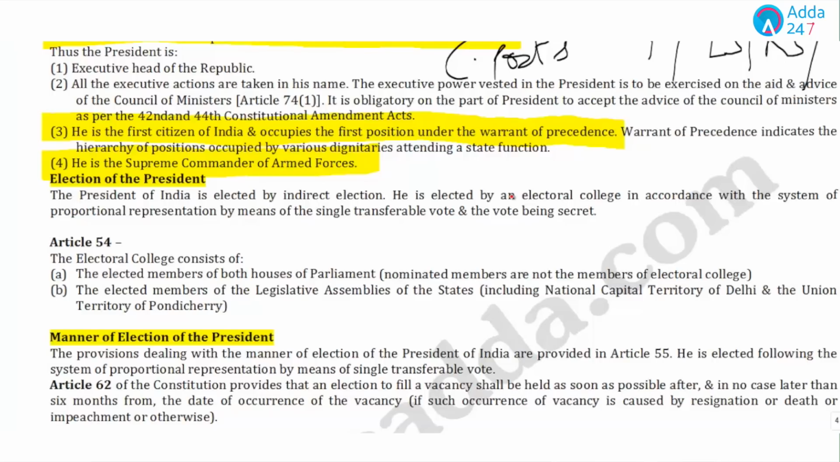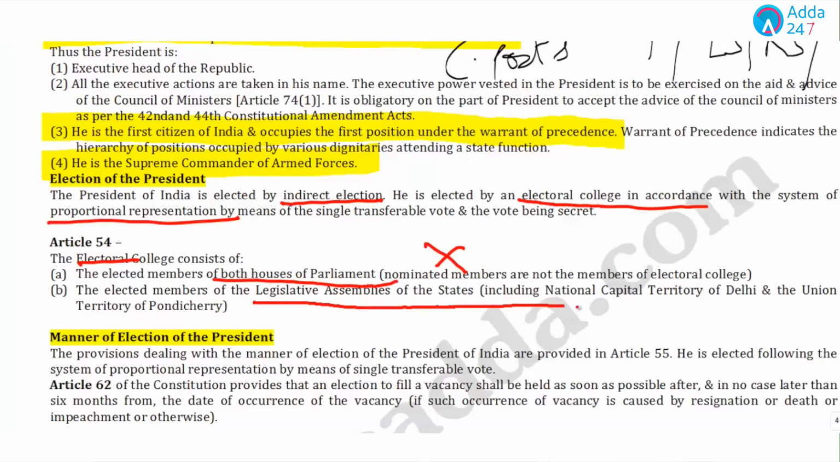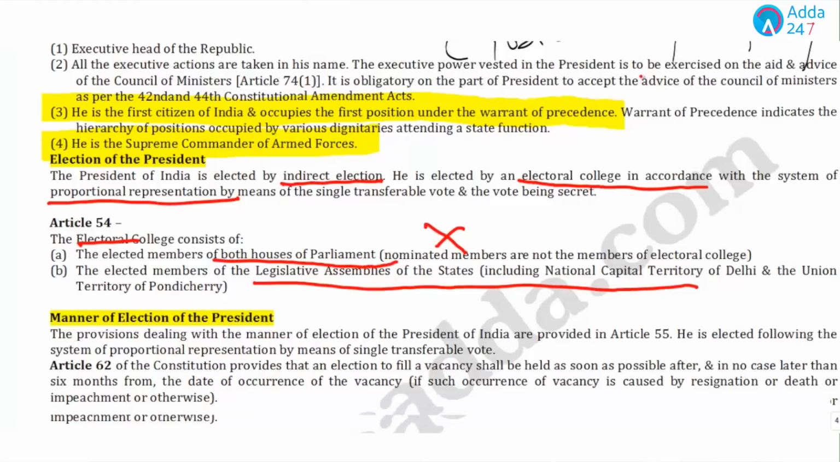Now, if we talk about the election of the president, he is elected by indirect election. You should know this. He is elected by an electoral college in accordance with the system of proportional representation, and the electoral college of the president consists of the members of both the houses of Parliament. Remember, the nominated members are not a part. And the next are the elected members of all the legislative assemblies of the states, including the National Capital Territory of Delhi and Pondicherry or Puducherry UT.